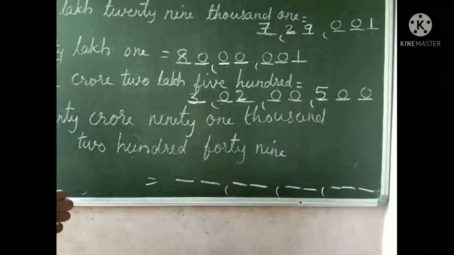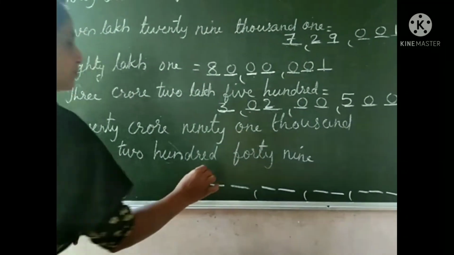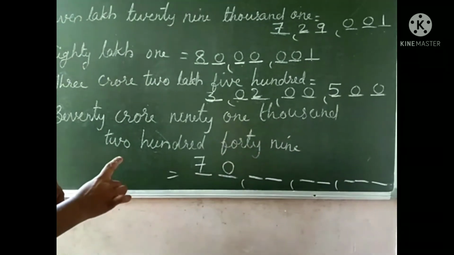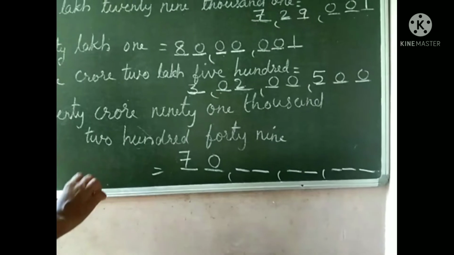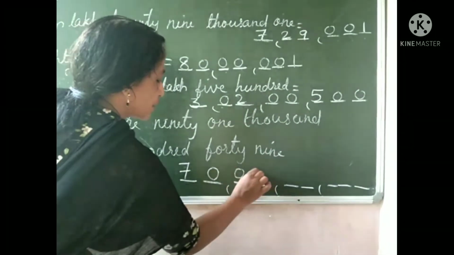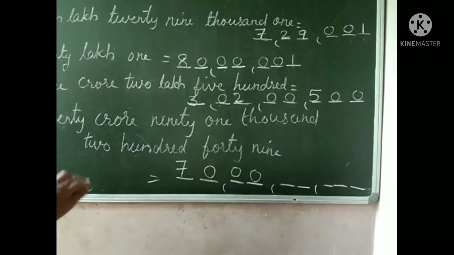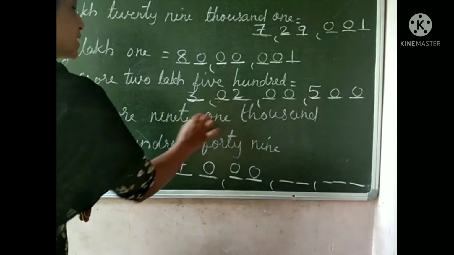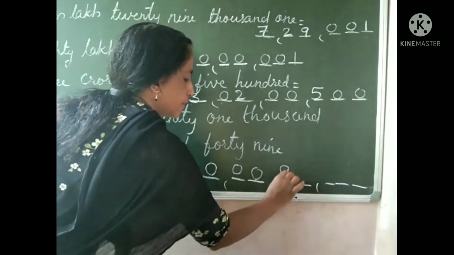Then complete this one. 70 crore. Therefore, in the crores place we can write 70, and 91,000. We know crore comes after lakh. Lakh is not mentioned here. Therefore, we can write 00 and 91,000. Thousands have 2 digits. There we can write 91.